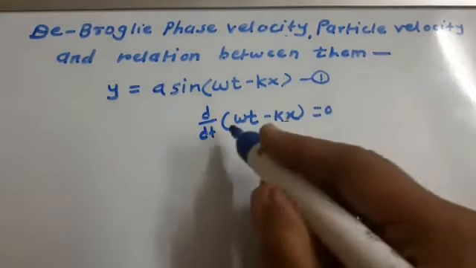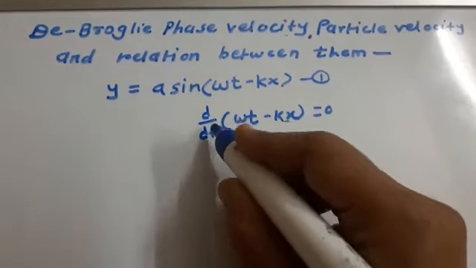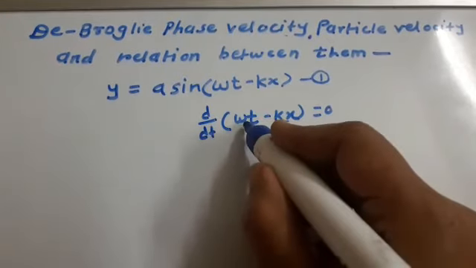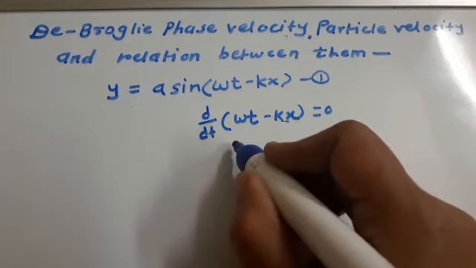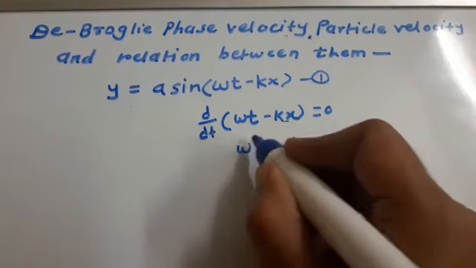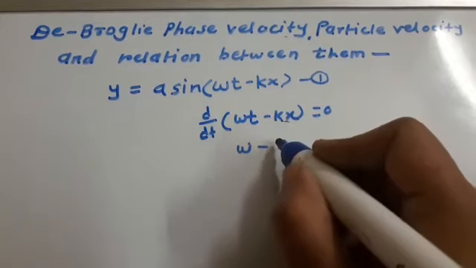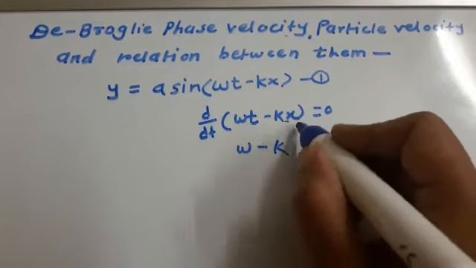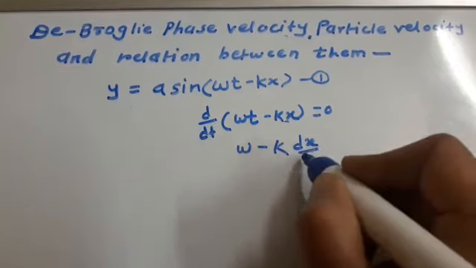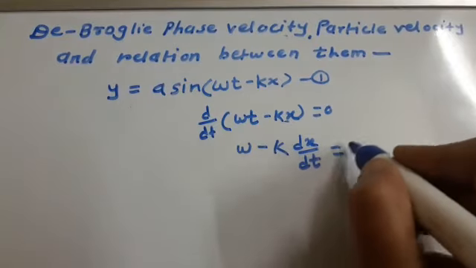After differentiation, the first term gives omega, minus the differentiation of kx, where k is constant, that is k dx by dt, equal to 0.